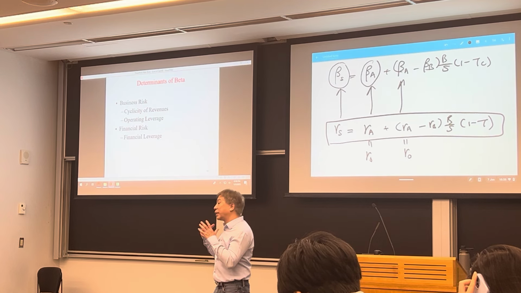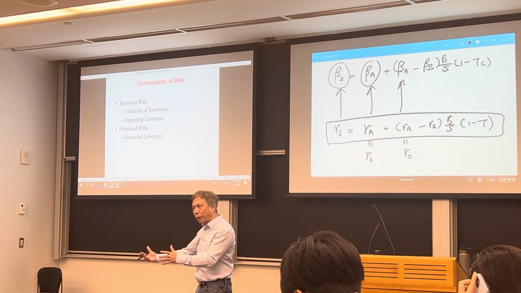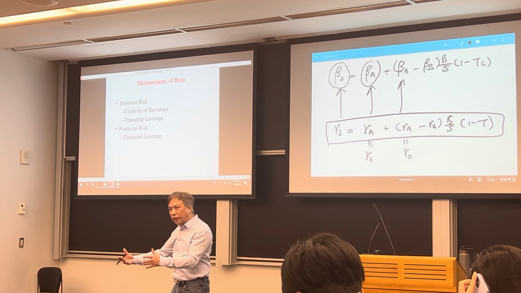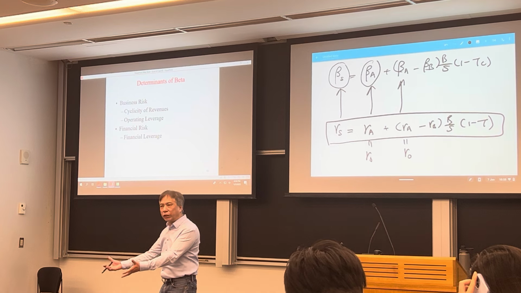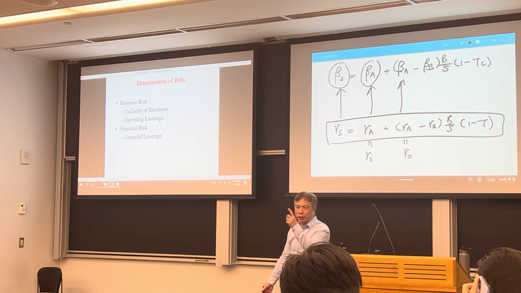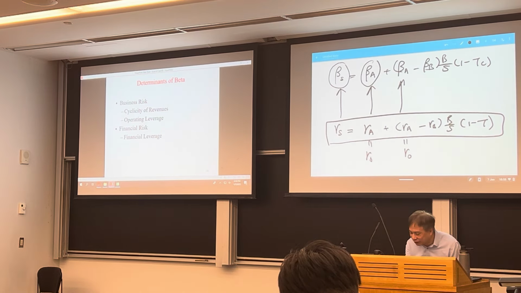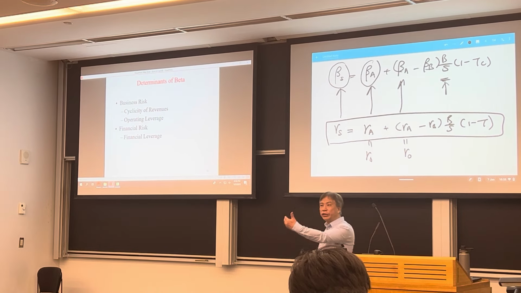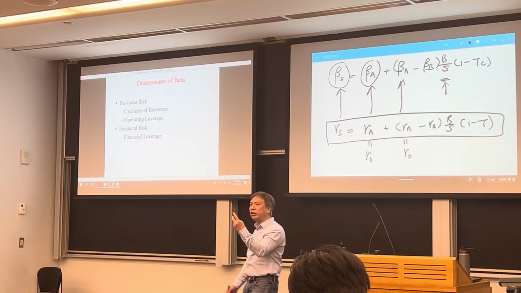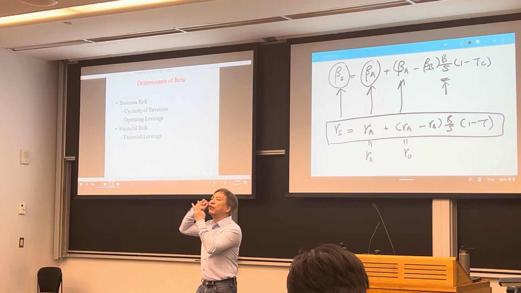That is, if I invest in a startup, venture capital, or Bitcoin, then I have to face the risk. There's nothing I can do. All right? But if the company also uses debt, that means they borrow money, it actually increases the risk, because now you have two risks, not just the business risk, you also have the financial risk.